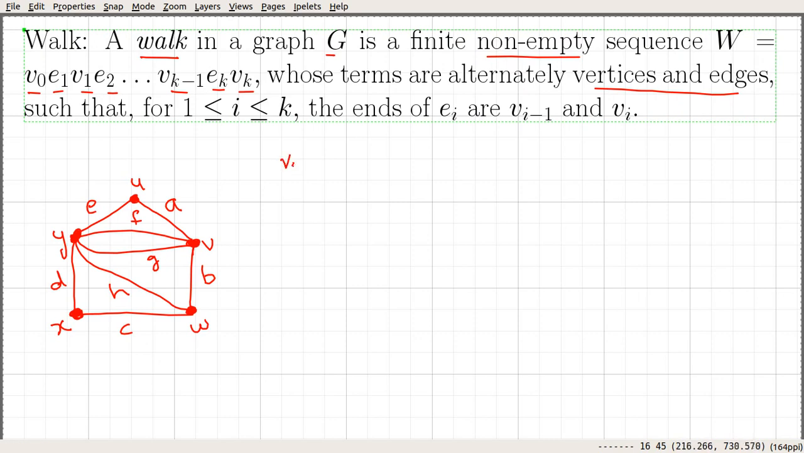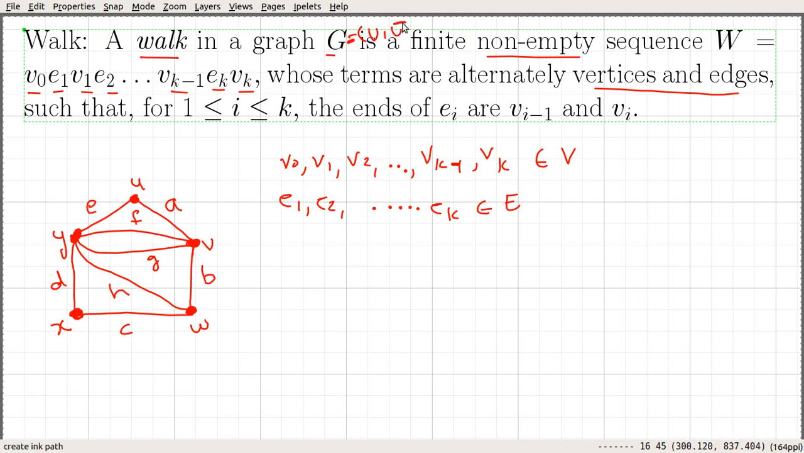So V0, V1, V2, Vk minus 1, Vk are elements of V, so they are vertices, and E1, E2, Ek, they are edges, they are elements of E, if this graph is G.